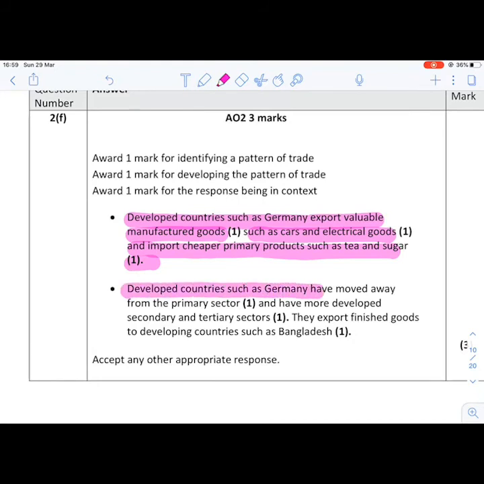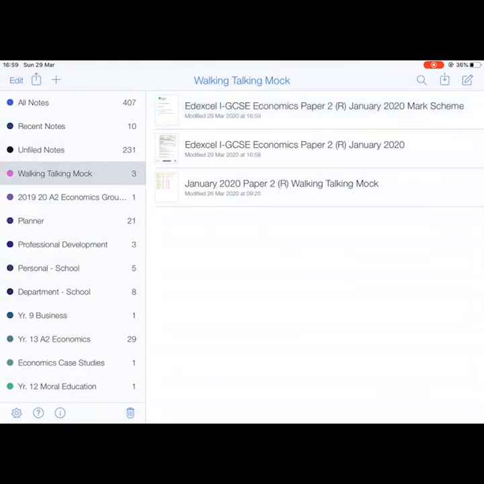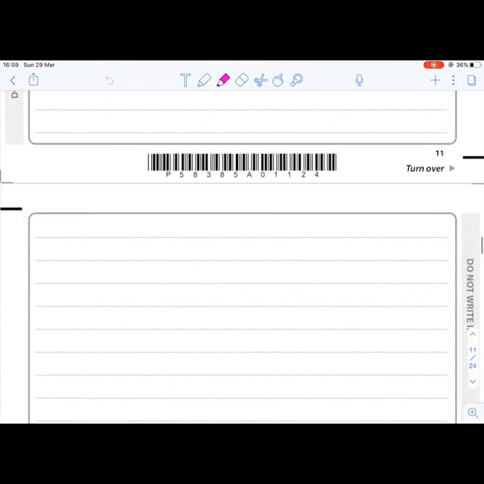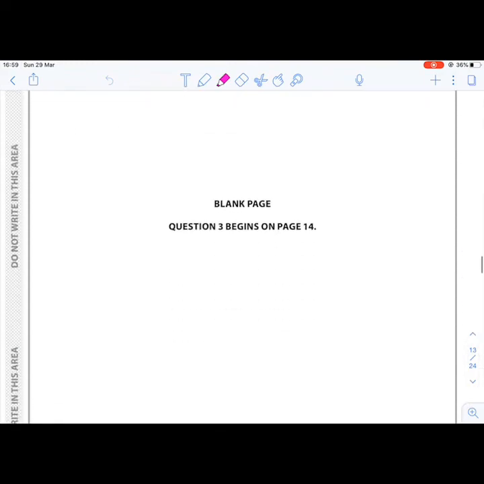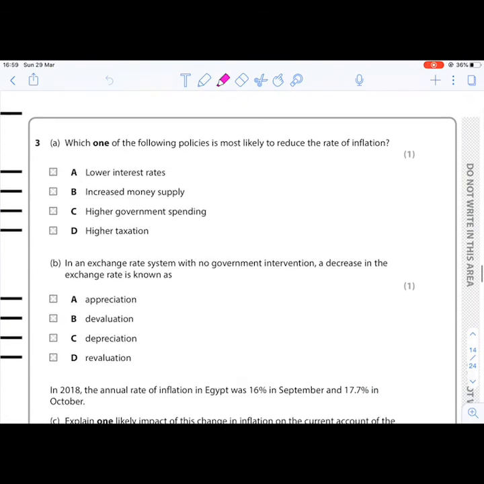Okay, so have a look at the other answer possibility here. Developed countries such as Germany have moved away from the primary sector and have more developed secondary and tertiary sectors. They export finished goods to developing countries such as Bangladesh. Okay, so we've got a few possibilities there. Moving back to the exam paper, the next question. I think that is the very last question for this video.